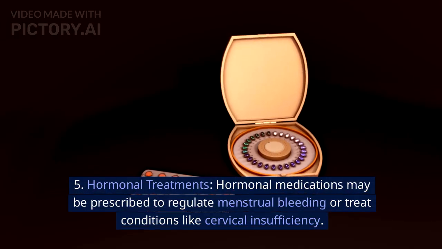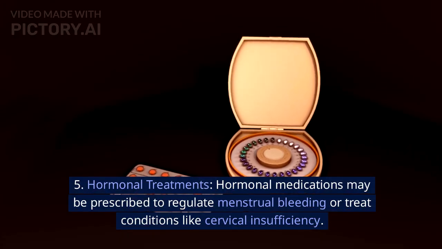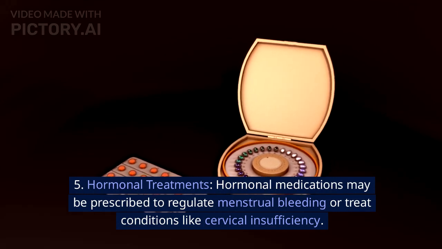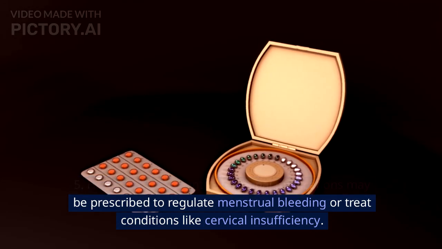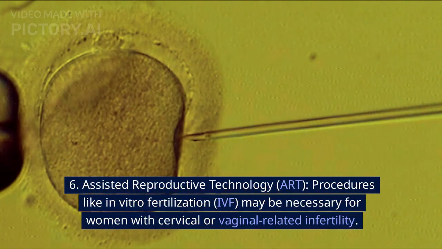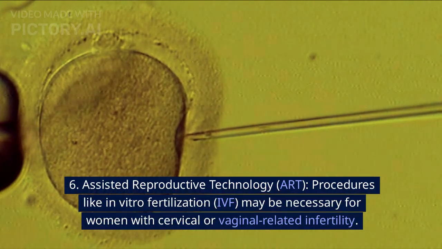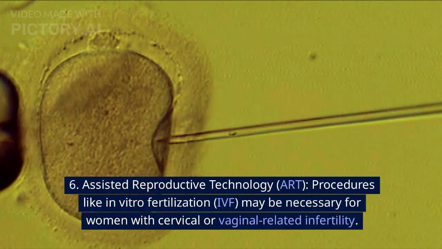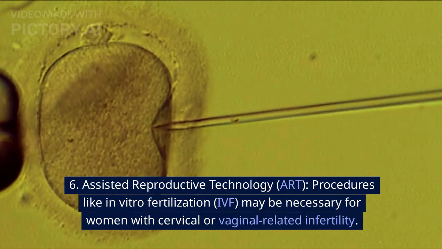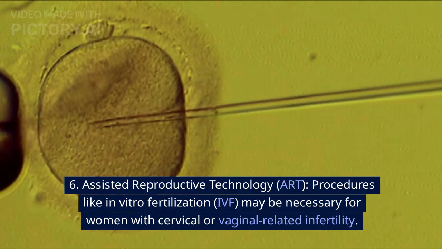5. Hormonal treatments. Hormonal medications may be prescribed to regulate menstrual bleeding or treat conditions like cervical insufficiency. 6. Assisted reproductive technology, ART, procedures like in vitro fertilization, IVF, may be necessary for women with cervical or vaginal related infertility.